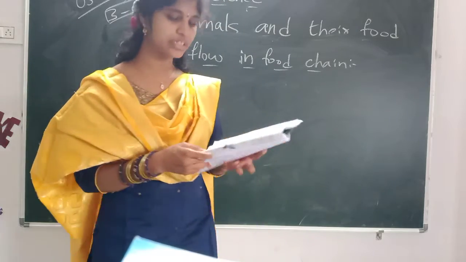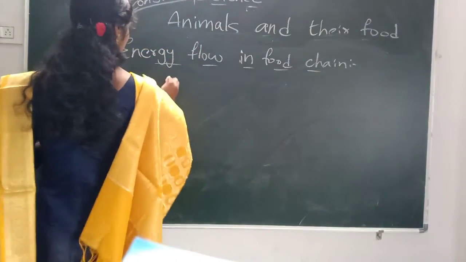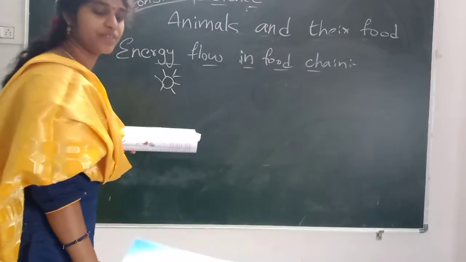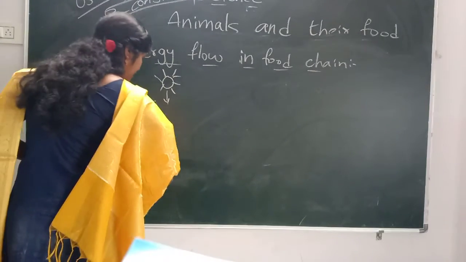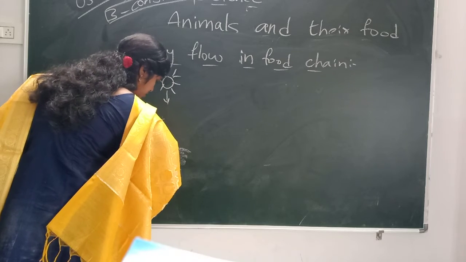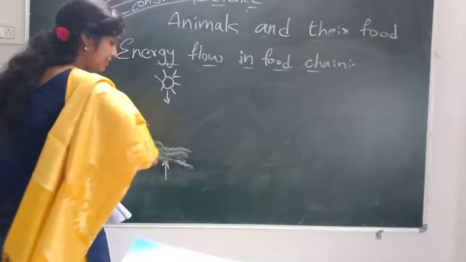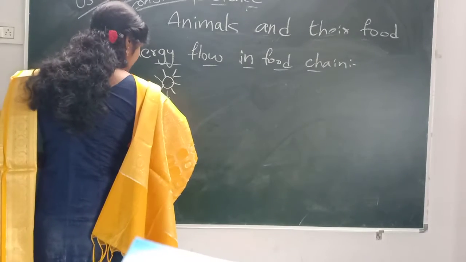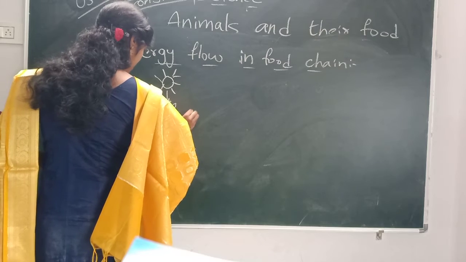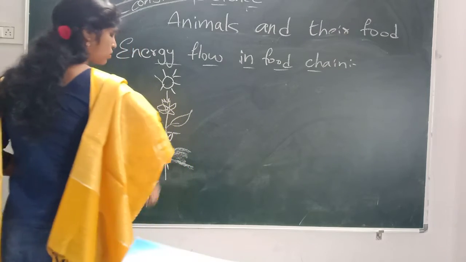If you see the structure below, here they give the sun first. By the sun and the water, all the plants will grow. Right or wrong?